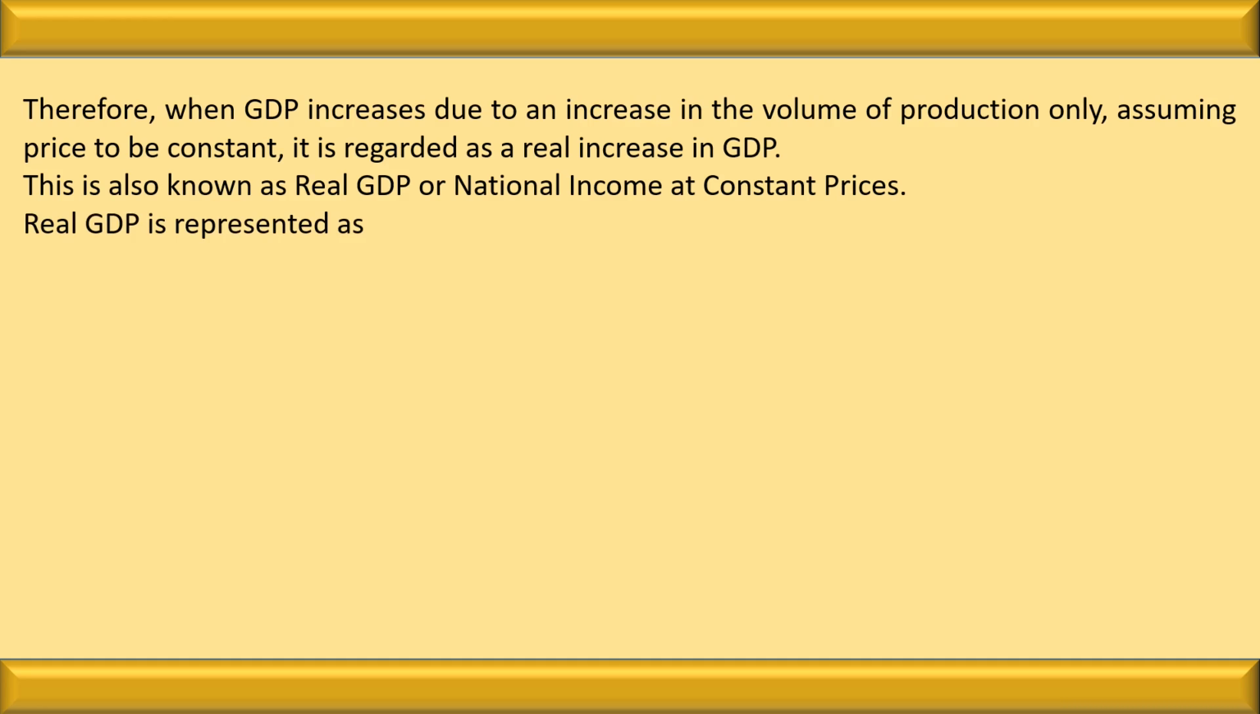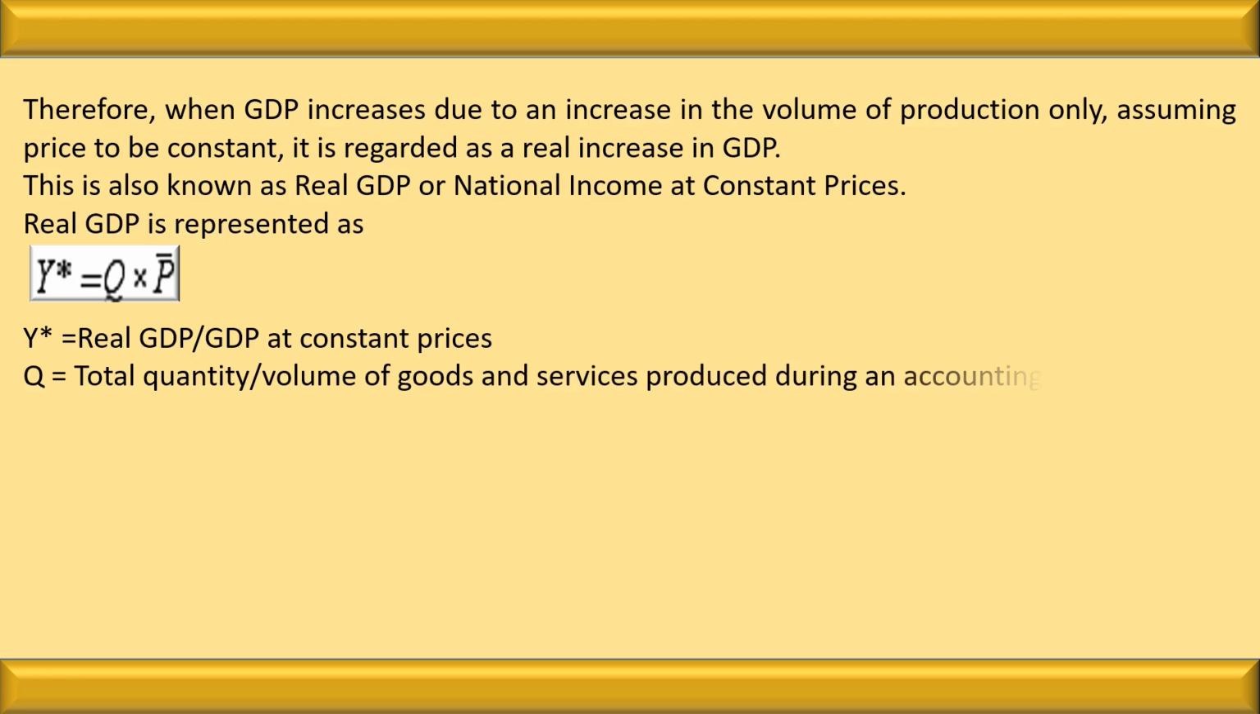Real GDP is represented as Y star equal to Q multiplied by P bar. Y star is equal to real GDP or GDP at constant prices. Q is equal to the total quantity or the volume of goods and services produced during an accounting year. P bar is the base year's price of goods and services. It is constant.